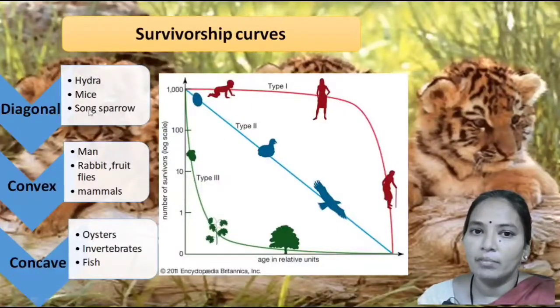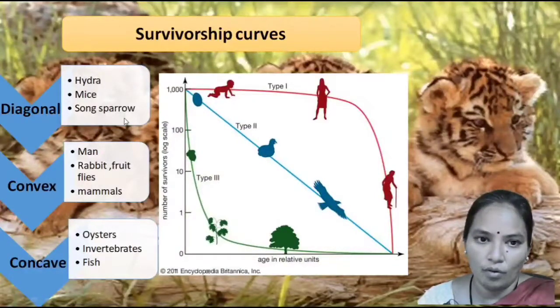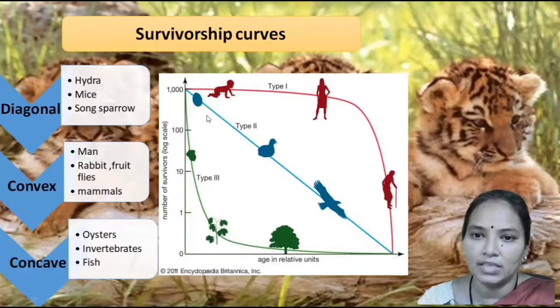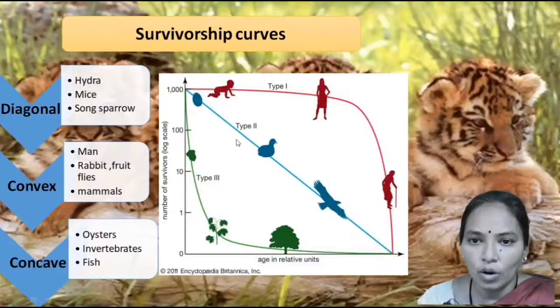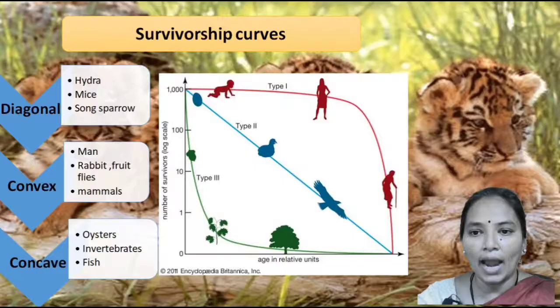The hydra, the mice and the song sparrow are the examples of the diagonal survivorship curve, which is a straight line. This indicates that there is a constant mortality rate through the mice and many adult birds such as the song sparrow.